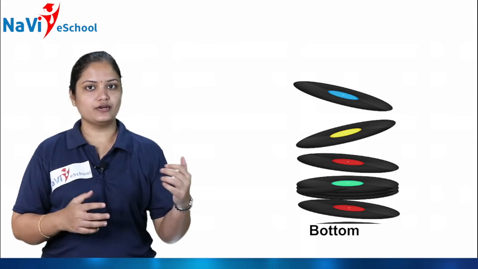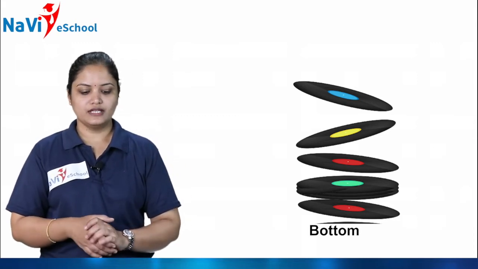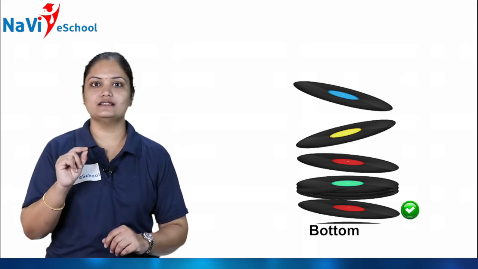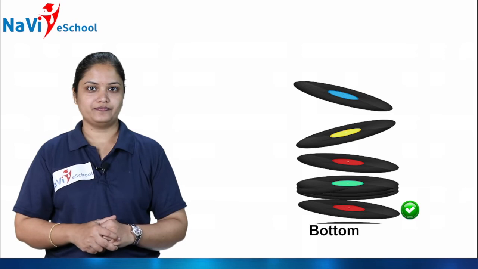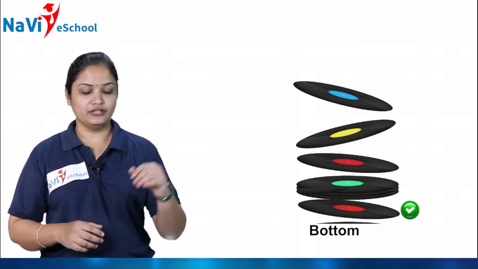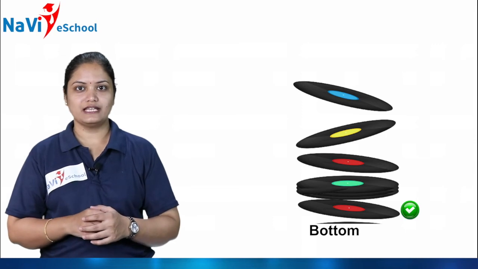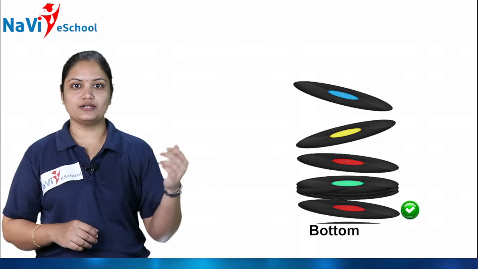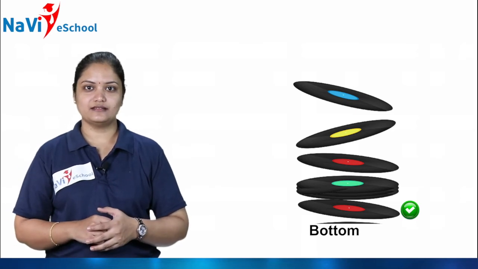Okay, so here you have to put a right mark on the disc which is at the bottom. Okay, so which is in the bottom? Which color is it, children? Yes, exactly. The red color is in the bottom, isn't it?